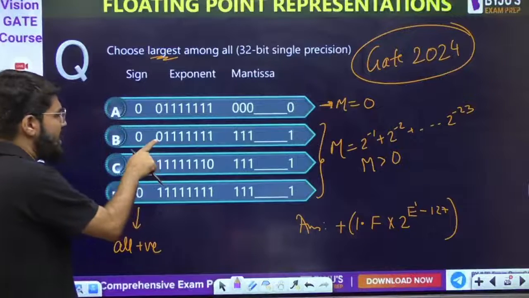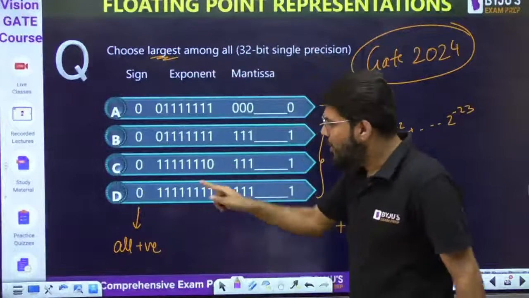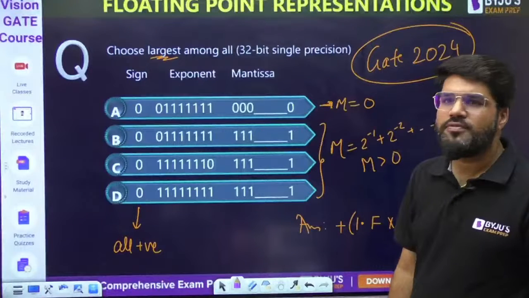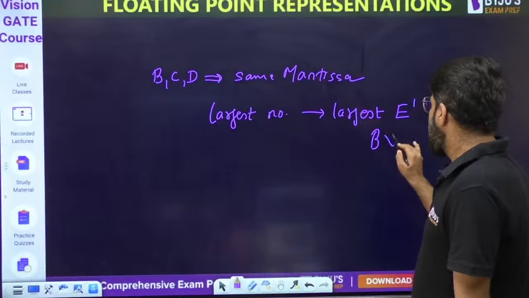Definitely not B, because B's MSB is 0, while C and D start with MSB 1. So out of C and D, B is definitely not the largest.